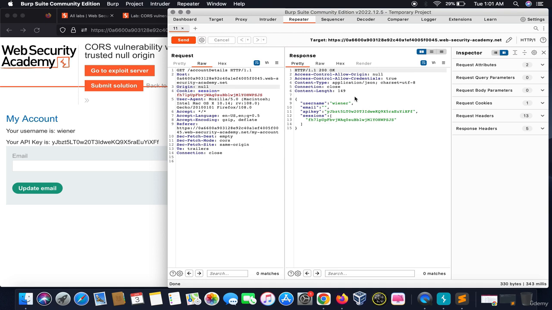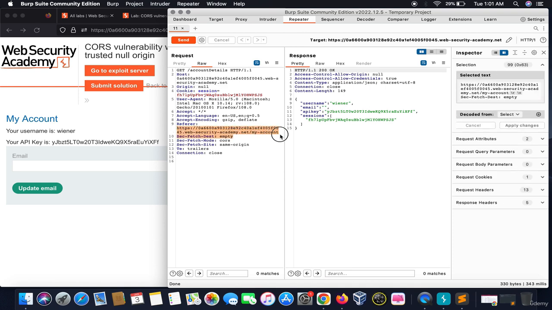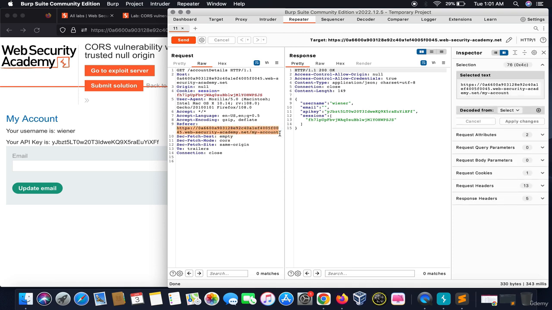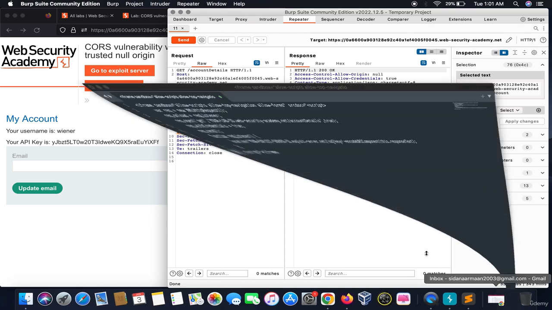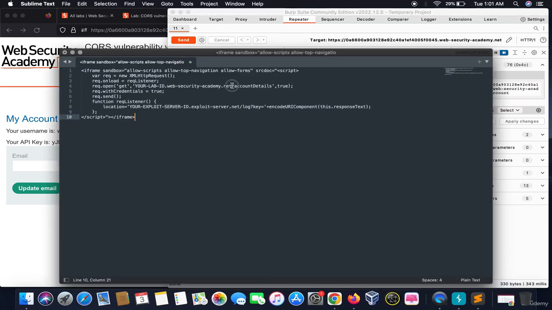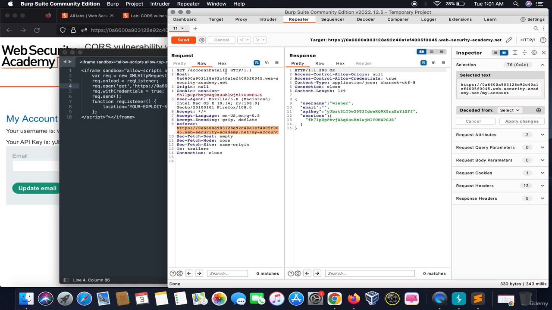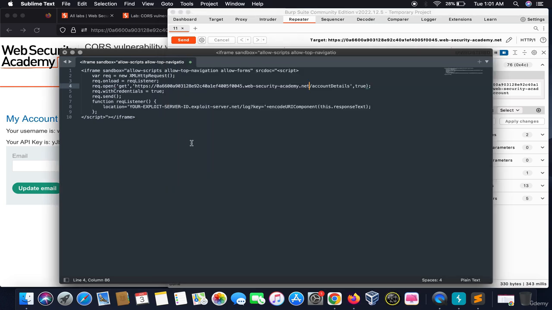So what particularly we need to do is copy our lab URL. This is the lab URL. We need to copy this and paste it here to get the account details. See, the account details, this thing of the victim.